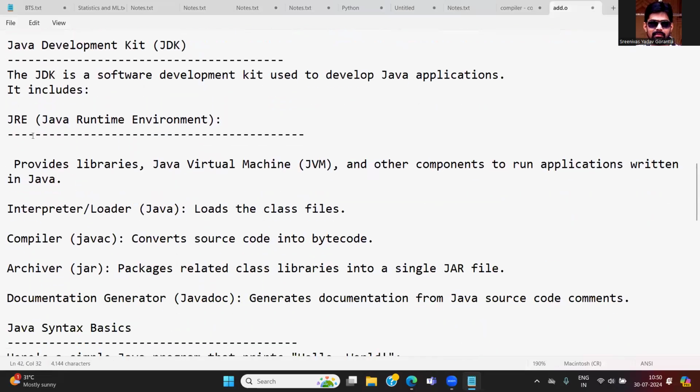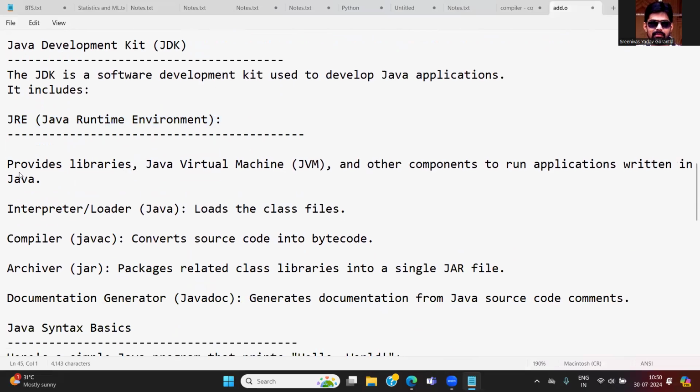One is the JRE. What is the JRE here? Java Runtime Environment. Without this JRE, you cannot run your application. It provides libraries like the Java Virtual Machine and other components to run applications written in Java. There is an interpreter or loader for Java that loads the class files.